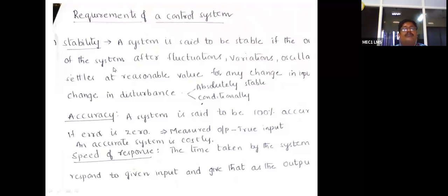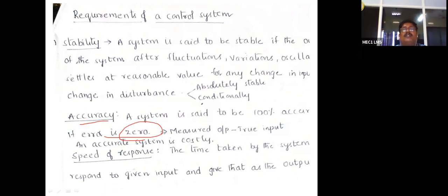And requirements of a control system. So here, stability, accuracy, and speed of response. Accuracy means the error is 0. You get the output as the desired value. It is the true value. Whatever you set as the input, the output is the same. So the error is 0.